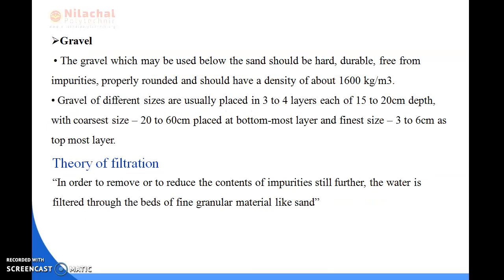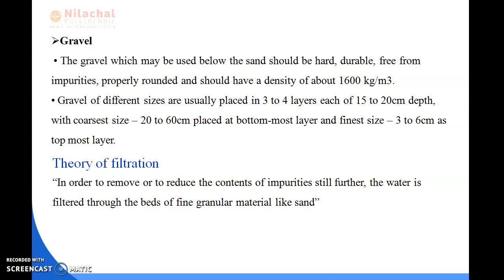Next we will be reading about gravel. The gravel used below the sand should be hard, durable, free from impurities, properly rounded, and should have a density of about 1600 kg per meter cube. Gravel of different sizes is usually placed in 3 to 4 layers.